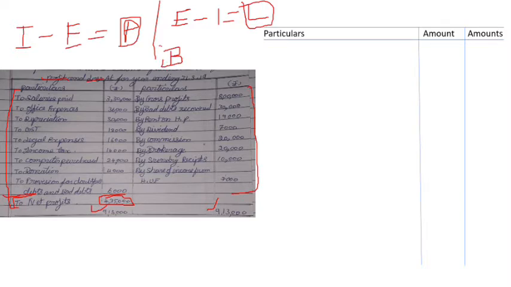So to know this, we have to consider only those incomes which are related to our business and those expenditures which are related to our business. In a profit and loss account, we have various kinds of incomes and expenditure that a person earns. But for us, we need to just know what is that income which is relating to his business, right?